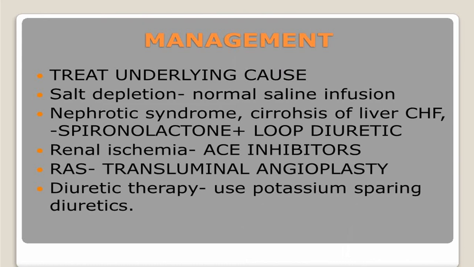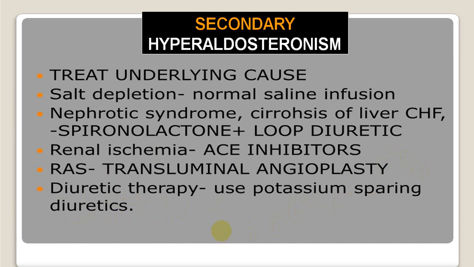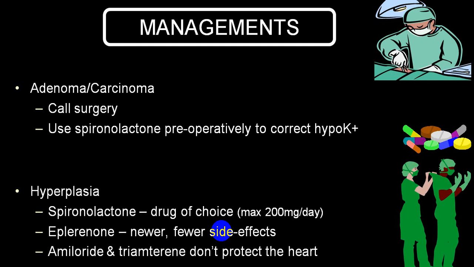So spironolactone, in a case of a renal ischemia, ACE inhibitor should be contraindicated. So don't use ACE inhibitor in a person with renal artery stenosis. With a renal artery stenosis, first is angioplasty of that renal artery can be very, very useful. Sometimes potassium sparing diuretics are useful, like amiloride and triamterene, particularly in a secondary hyperaldosteronism.